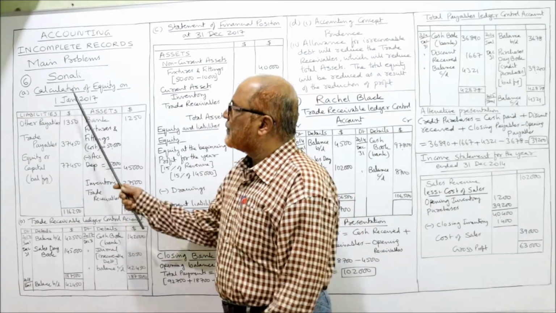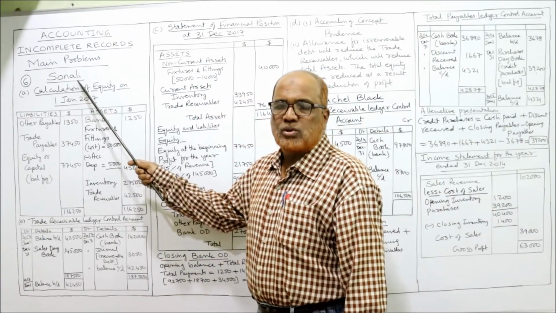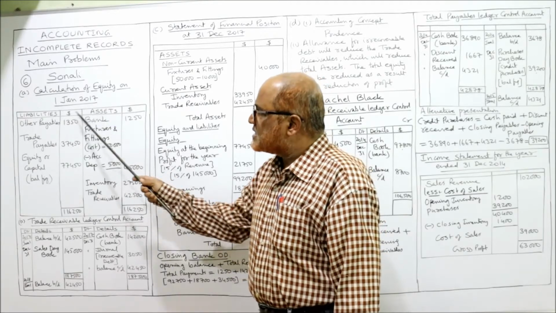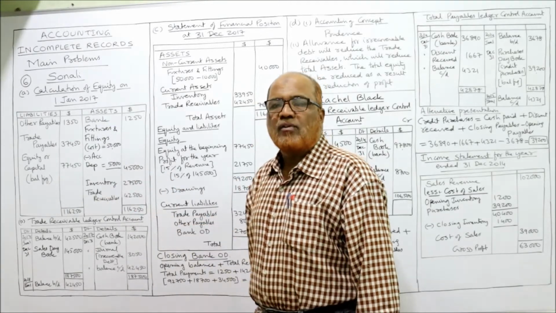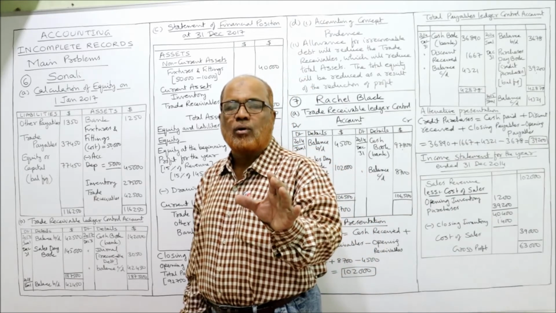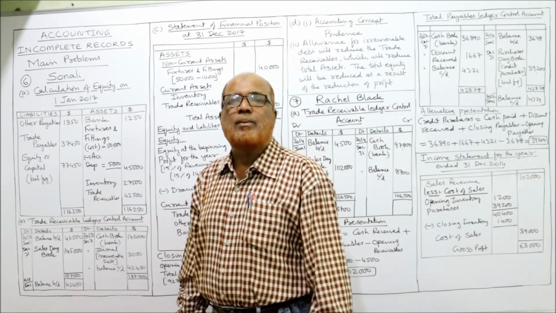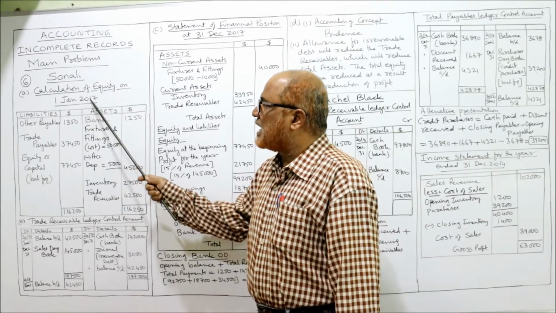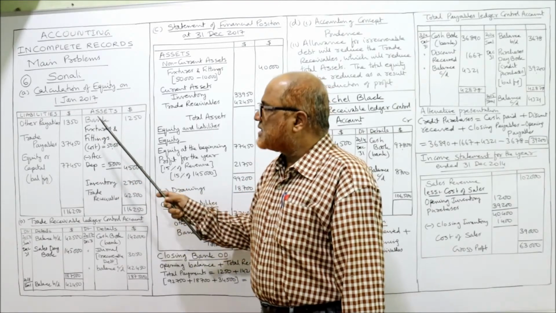So here I am making Sonali, the sole trader. Calculation of equity on 1st Jan. This is a statement of affairs. Statement of affairs is a document listing down all the assets and liabilities on a particular date. So when we are making this on 1st January 2017, assets.